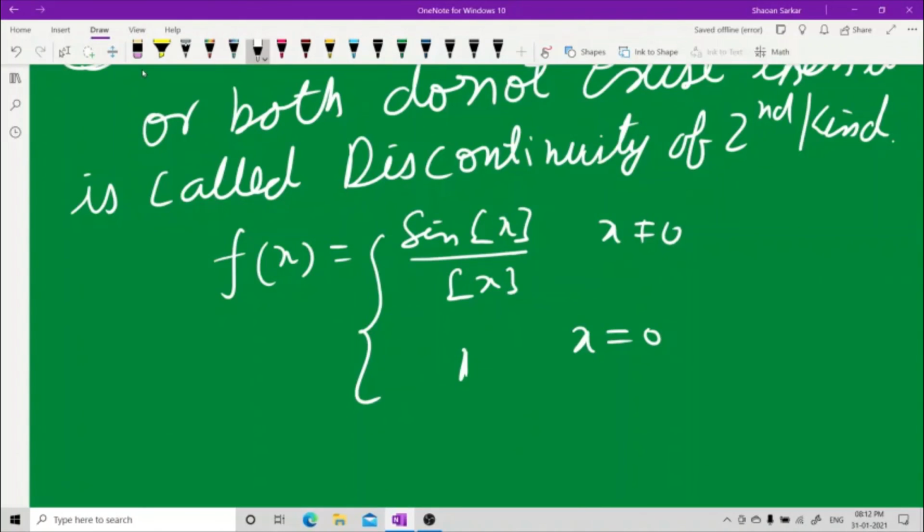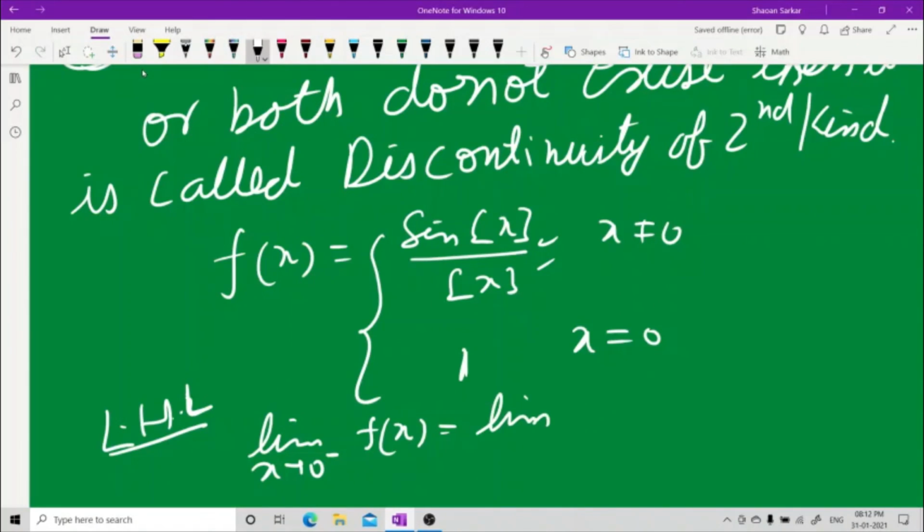In that case, the LHL, limit x tending to 0 minus of f(x), sine of the floor function gave us sine 1. I hope you remember, I did it.